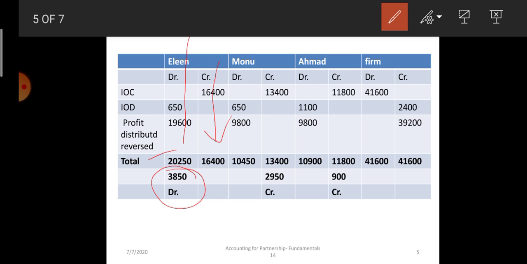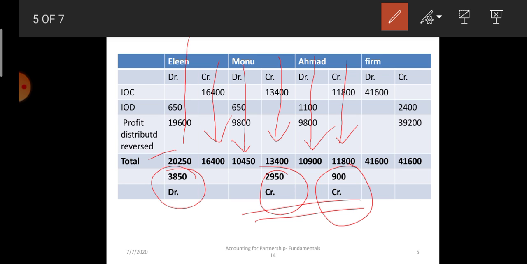Now take the case of Monu. Monu's debit side total is 10,400 rupees and credit side total is 13,400. That means the credit side exceeds by 2,950. Monu will be credited in the rectification entry. Now take Ahmed. Debit side total is 11,900 and credit side total is 11,800. So the debit side total is exceeding by 100 rupees. Now see, these two partners will be credited and Eileen will be debited. When we compare the total of debit to the total of credit, it will always be equal.